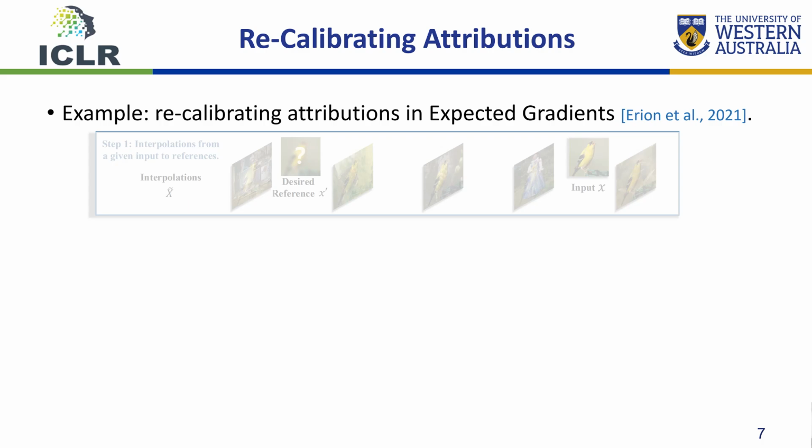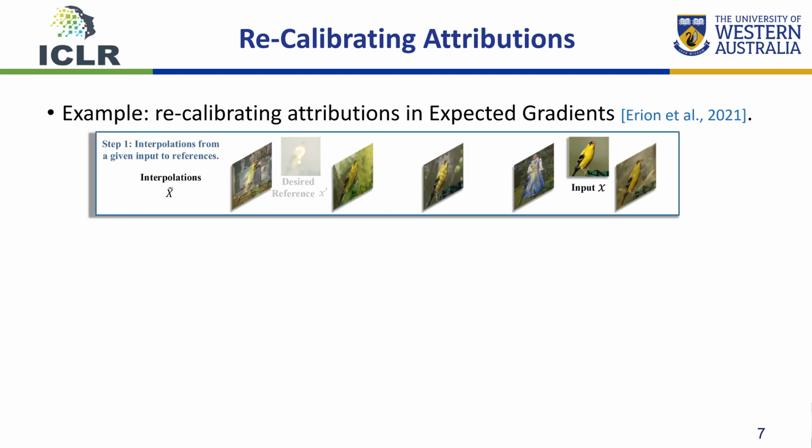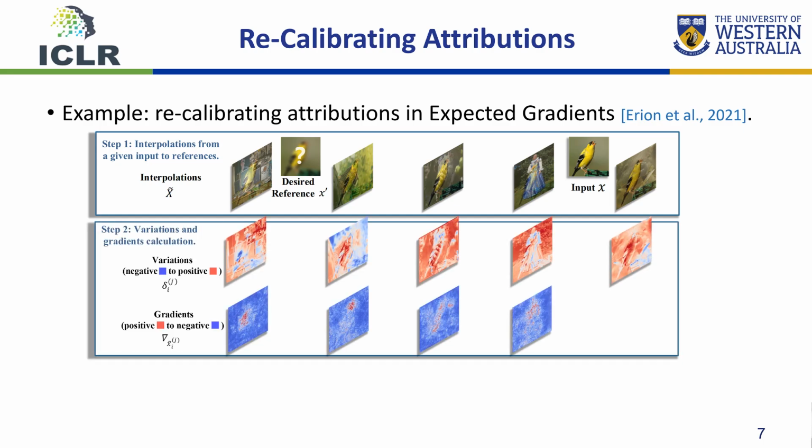Taking expected gradients as an example, the following example illustrates the process of recalibrating the attribution of a single input pixel with valid interpolations. Given an input image, we can first obtain a set of interpolated images. Then we can assume our desired reference between these interpolations. In the second step, we can compute the variations and gradients on these interpolations.